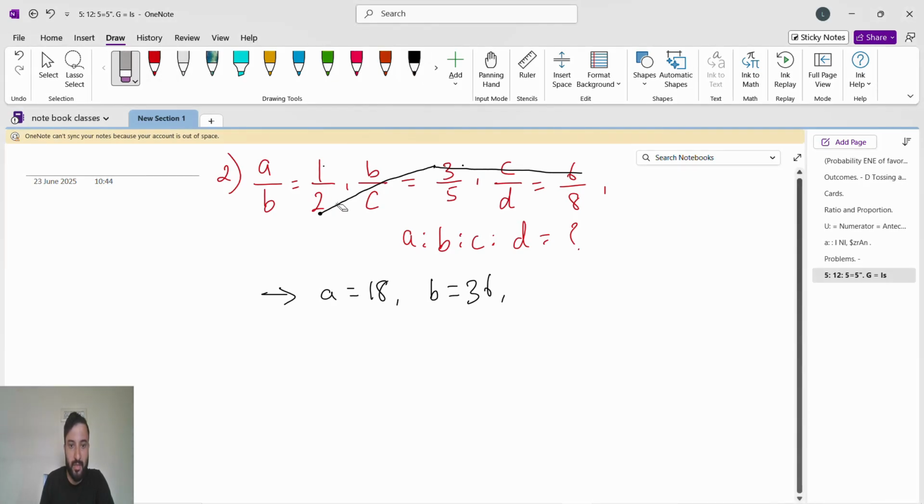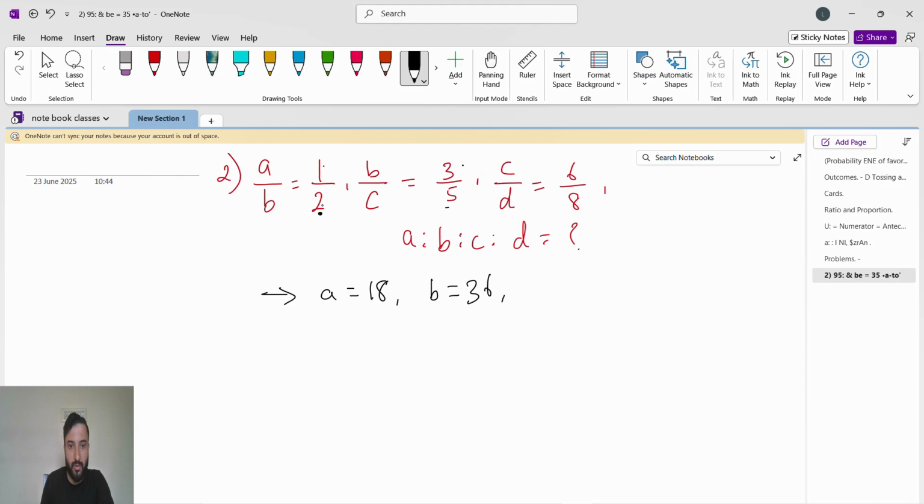Then what about C? C is here, so we'll go from B to C, then again from C to C. Now we don't have the numerator, so we'll stop there. So 2 5s are 10, 10 6s are 60, so C is 60.